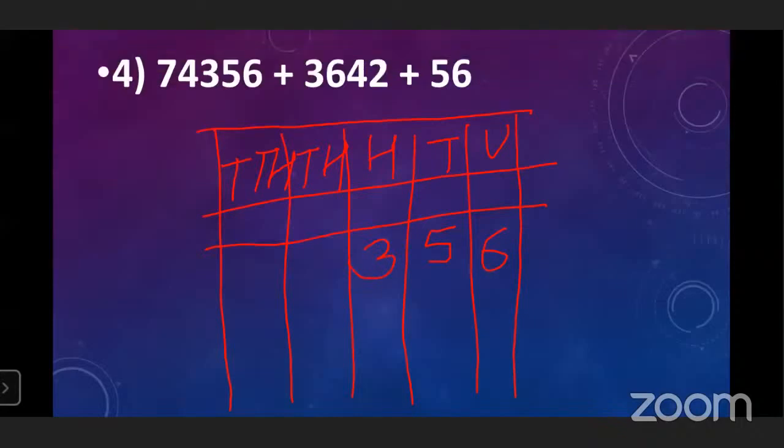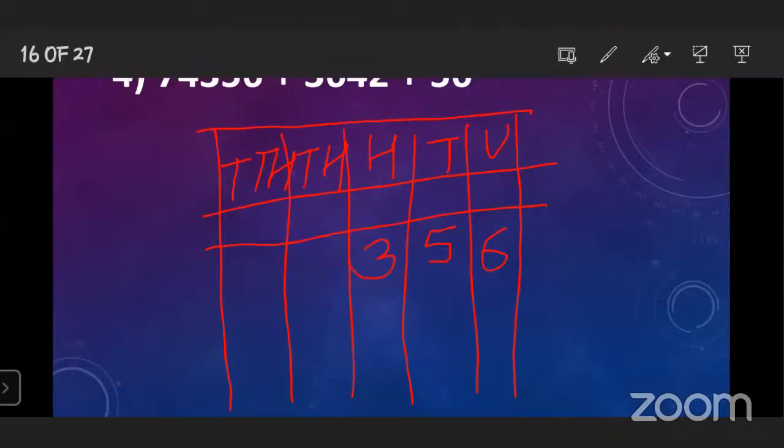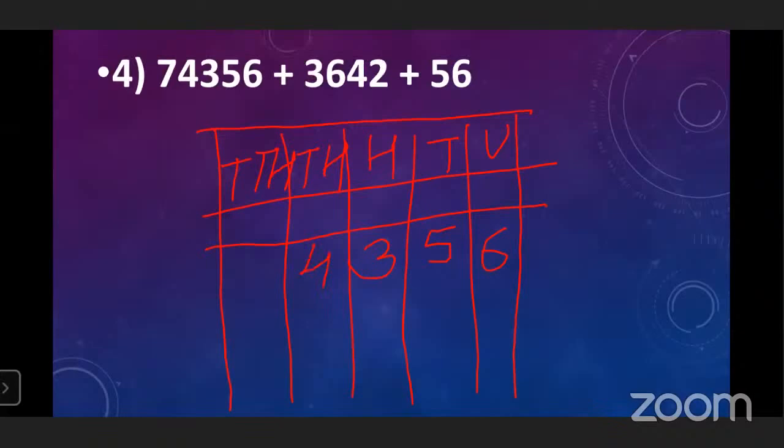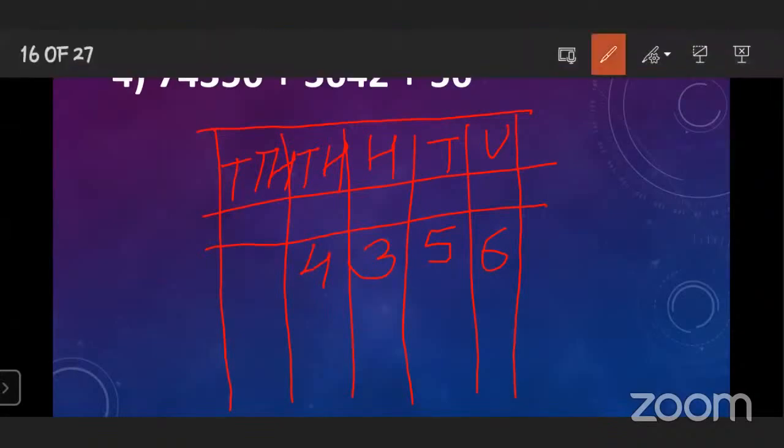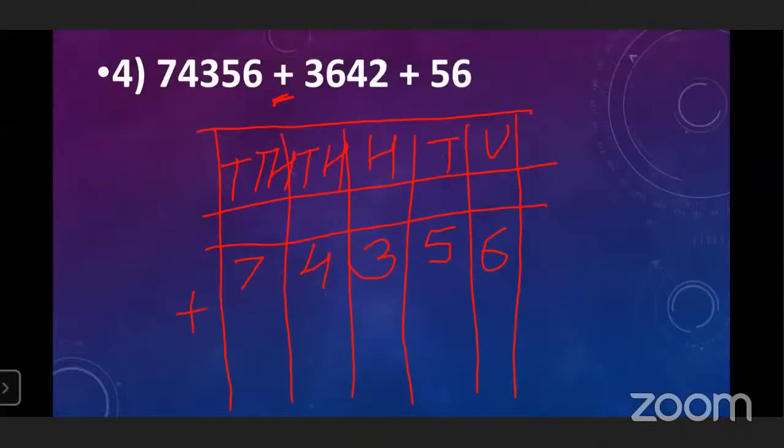And which number is on 1000 place? That is 4. So you have to write the 4 in 1000 column. And after that, which number is on 10,000 place? There is a 7. So you have to write the 7 in 10,000 column. Okay. After that, what you have to see? Symbol. Which symbol is given? Plus. So write down plus. Then you have to write the second number.